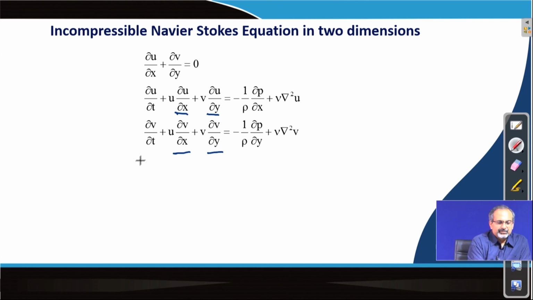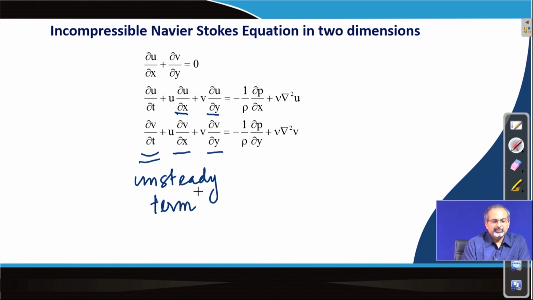You can see the first term on the left hand side, which is called the unsteady term. That means any time dependence in the flow can be captured using such a term, while the other two terms are more often called the advective terms.